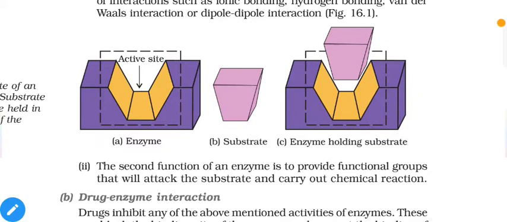And the second function of the enzyme is to provide functional groups that will attack the substrate and carry out the chemical reaction. So in short, they will activate and hold the substrate on a steady location or surface. That's why concentration can be increased and substrates are easily attacked, and we can get a comparatively faster reaction.